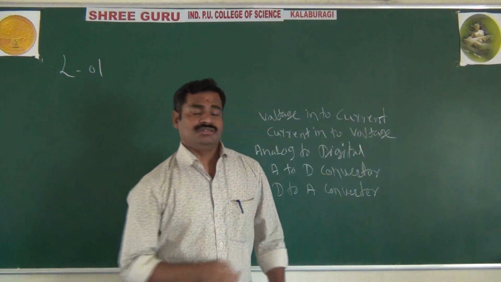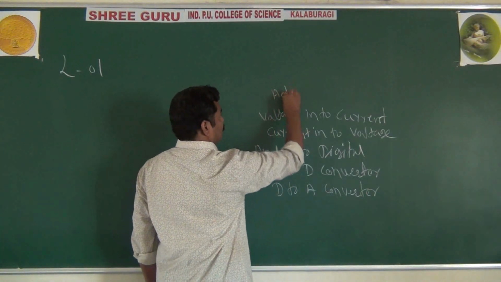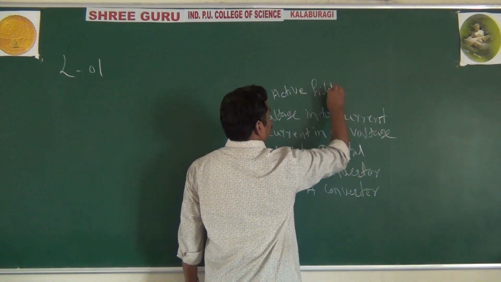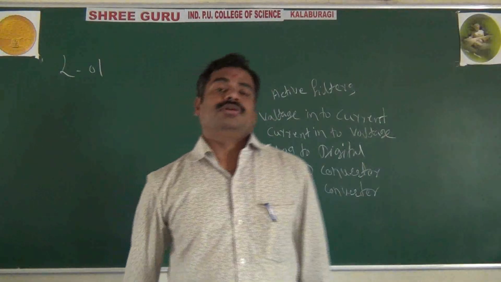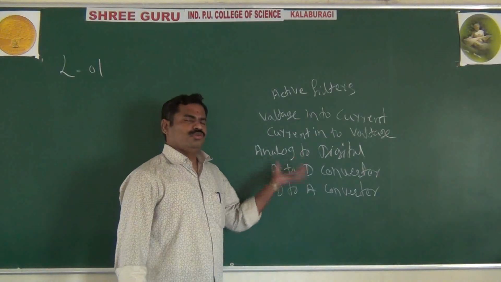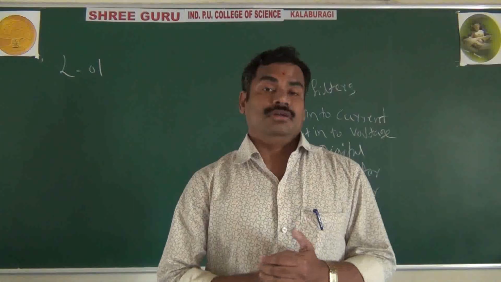It is also used for active filters. These are the applications of your operational amplifier. As I said, it has so many applications, maybe 6 to 10 applications.